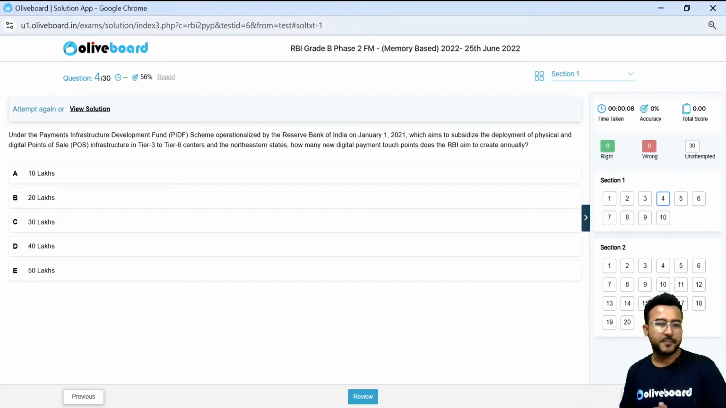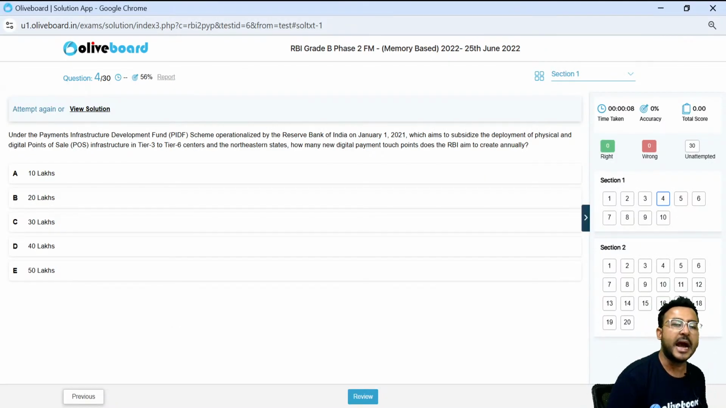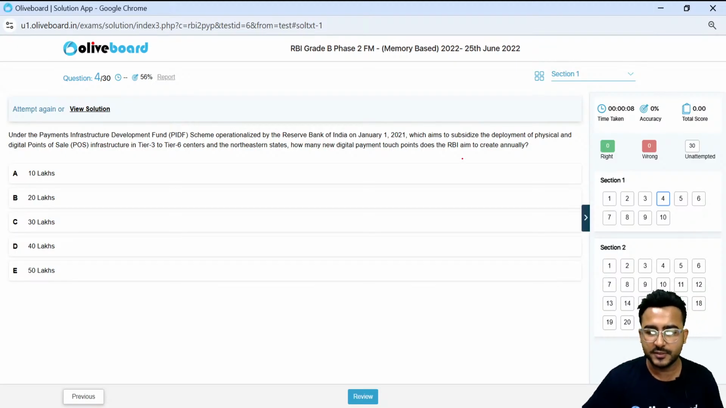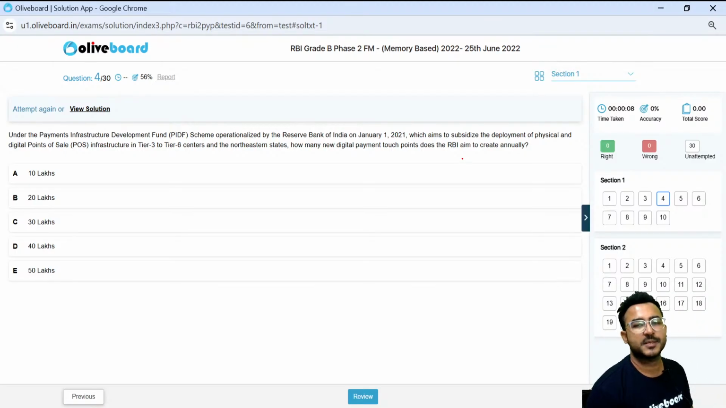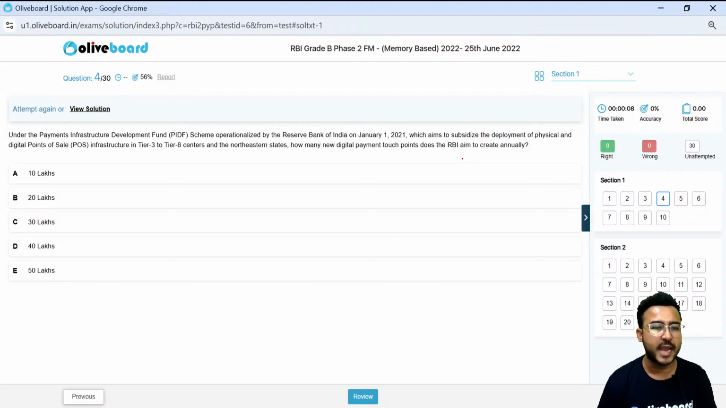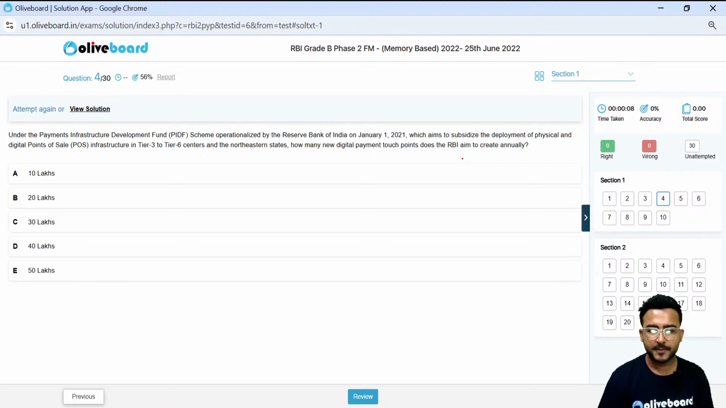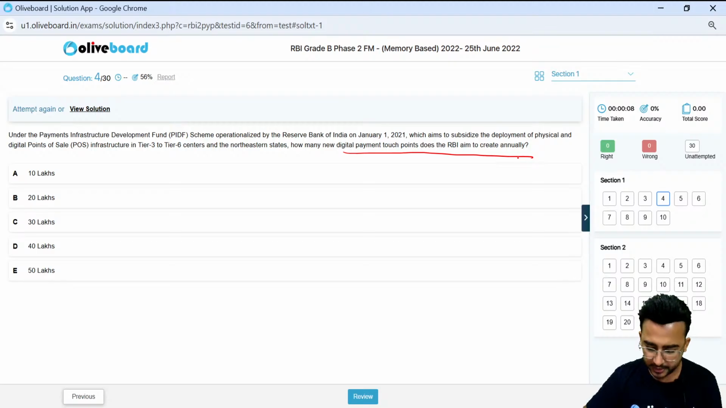Next one, under the Payment Infrastructure Development Fund, PIDF scheme operationalized by the Reserve Bank of India in January 2021, which aims to subsidize the development of physical and digital point of services, POS, infrastructure in tier 3 to tier 6 centers. We are talking about the northeastern states as well here. How many new digital payment touch points does the RBI aim to create annually?